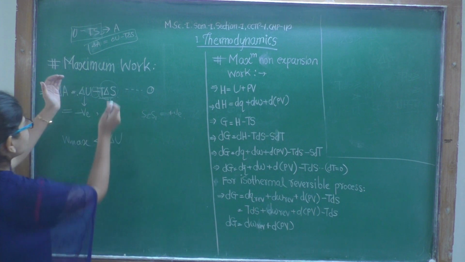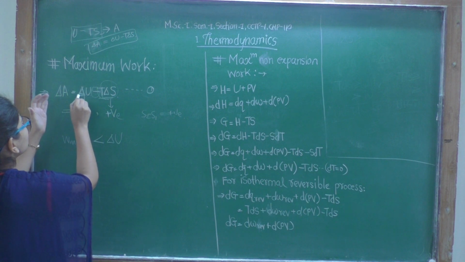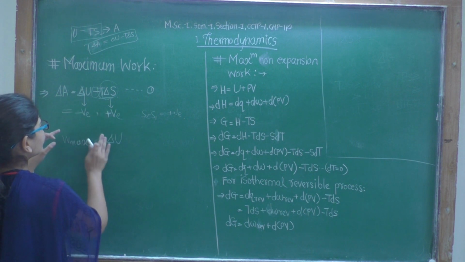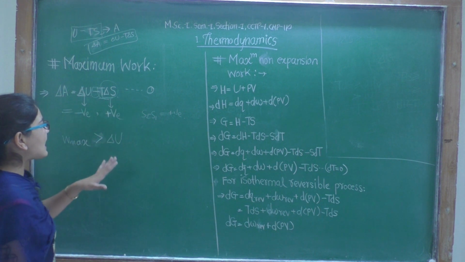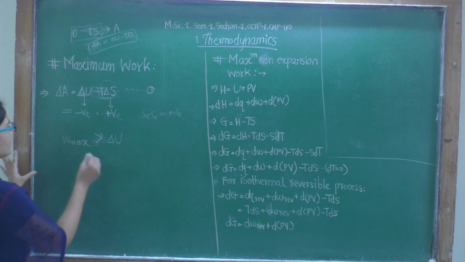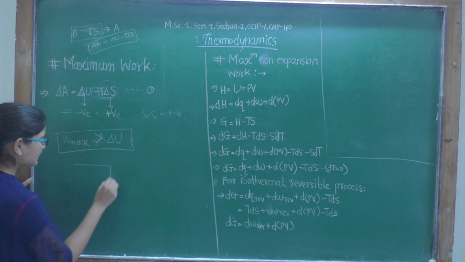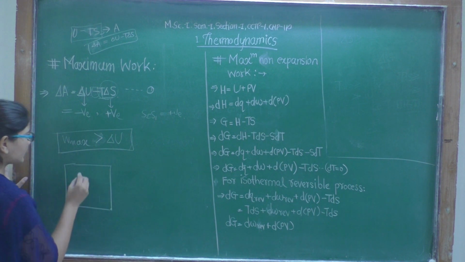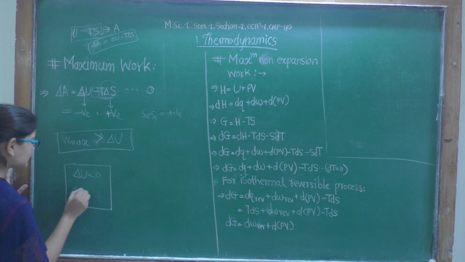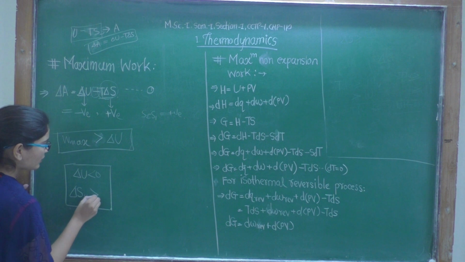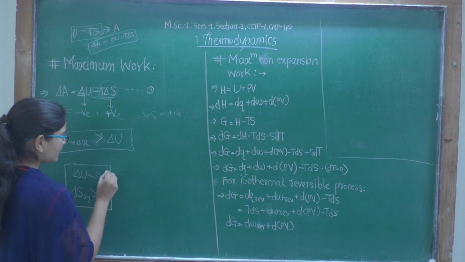So W max will be greater than delta U, because delta U and T delta S get added to form W max. So W max will be greater than delta U, the change in internal energy, and we can represent this in this way. See, delta U is less than 0 again, but delta S of system is now greater than 0. Change in entropy is positive.